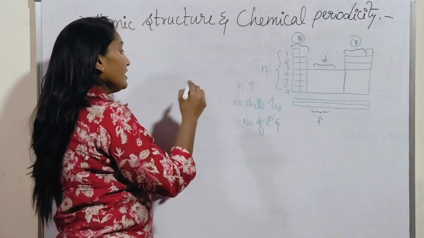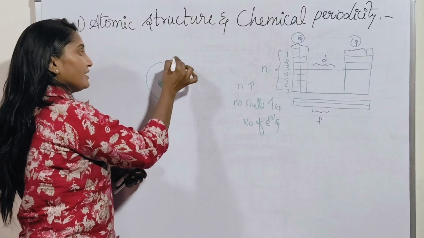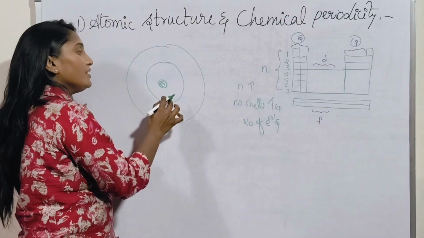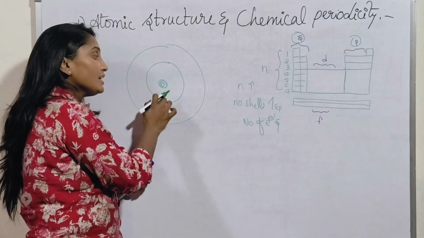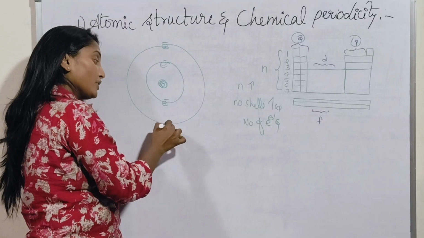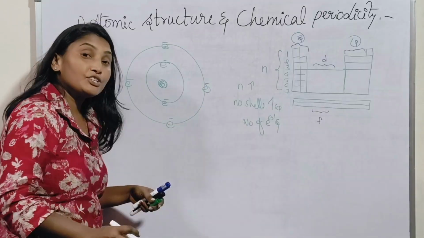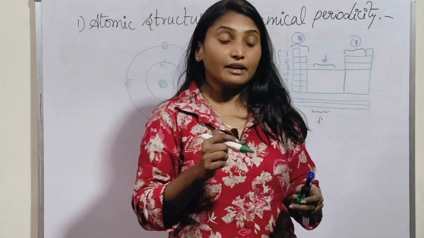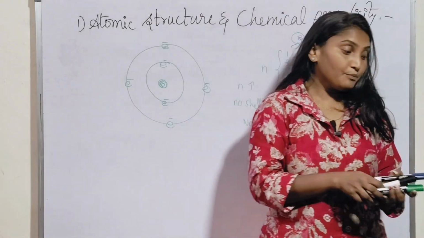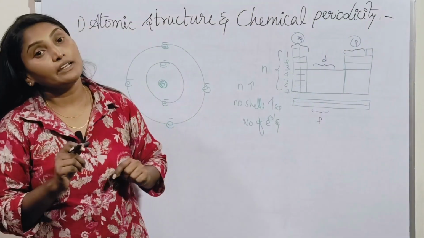For example, if you see the structure of an atom, it has protons and neutrons in the nucleus, and electrons can revolve. They can rotate themselves and they can revolve around the nucleus, right? But initially, how many electrons should be there, how do we know? Okay, for example, first S shell is there. In S shell we have how many electrons?